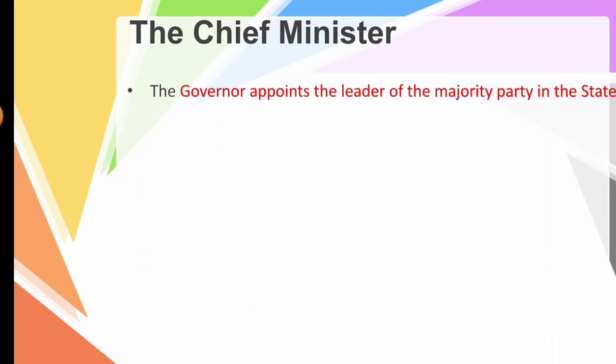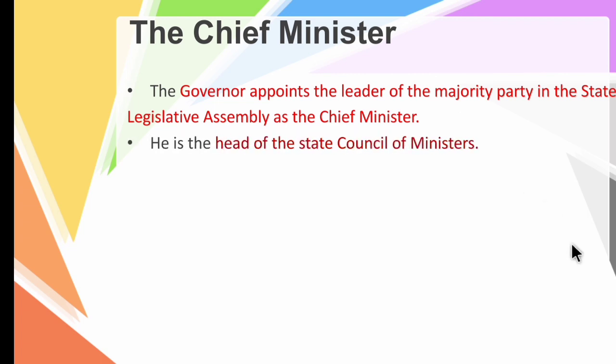The governor appoints the leader of the majority party in the state legislative assembly as the chief minister. So who is the chief minister? The chief minister is the leader of the majority party. Children, the majority party means the party which has more number of elected candidates. That is also called the ruling party. So the leader of the ruling party is the chief minister. Then he is the head of the state council of ministers.